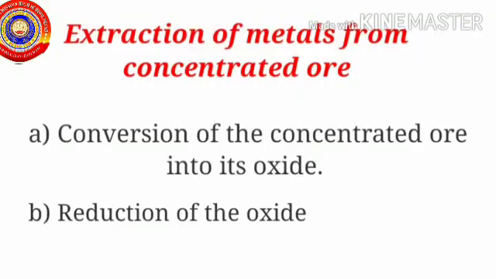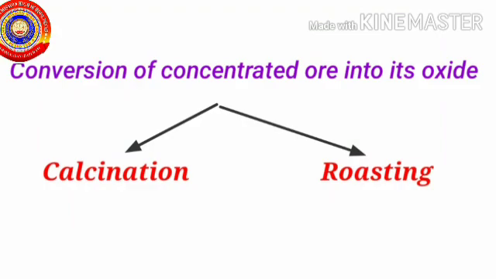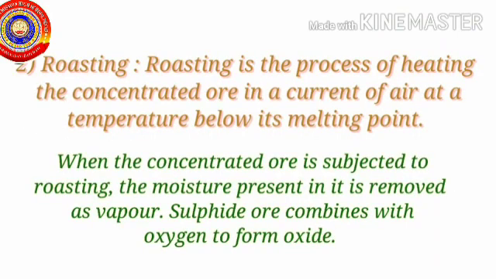So children, in this video we discussed the extraction of metals from concentrated ore. This process takes place by two methods, converting the concentrated ore into oxide, and it is done by either calcination or roasting. Calcination means the process of heating the concentrated ore in the absence of air. Carbonates and hydroxides of metals are usually done by this method. Roasting is the process of heating the concentrated ore in the presence of air. Sulfide ores are usually done by this method.